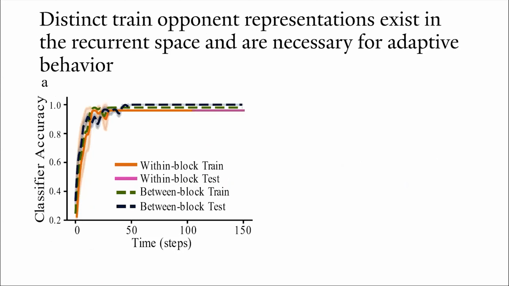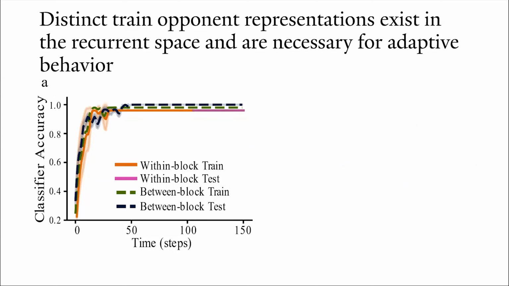Next, we fit 2 logistic regression classifiers to predict the opponent identity from the recurrent activity in trials against opponents from different training classes. One classifier was trained and tested on activity from the same block, called within block, and one was trained and tested on separate blocks that occurred far apart in time. We found that we could robustly decode the type of training opponent with 95% accuracy after only 20 trials into a block, consistent with the time course of behavioral adaptation.